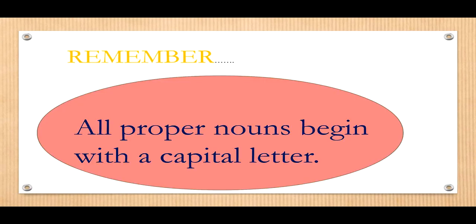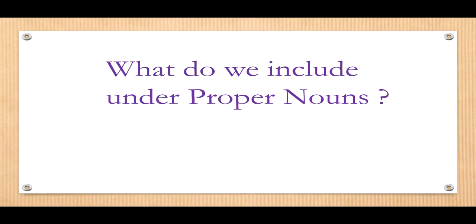One thing you must notice is all proper nouns begin with a capital letter. They are special names, so all proper nouns will begin with a capital letter.